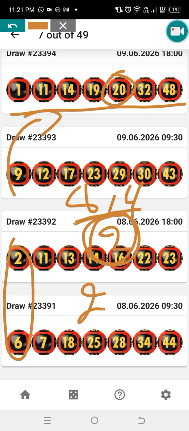Then let's go here, we have 11. So they came with 11. They skipped this one, they came with 11. So meaning that the method or the strategy is still working.